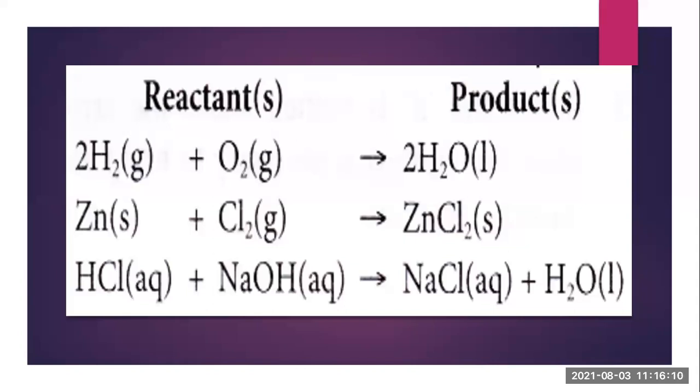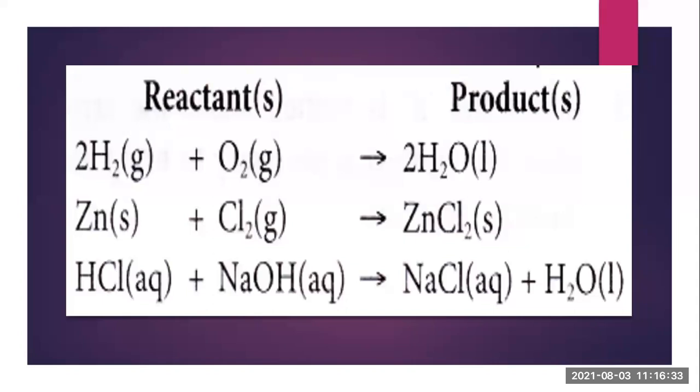So here now 2 hydrogen is present in the reactant side. So to make it 4, what we will do? We will add the number 2 there. So now the number of hydrogen is 4 on the reactant side, and on the product side also it is 4. Now on the reactant side, number of oxygen is 2, and in the product side, the number of oxygen is also 2. So likewise, you have to balance the reaction.